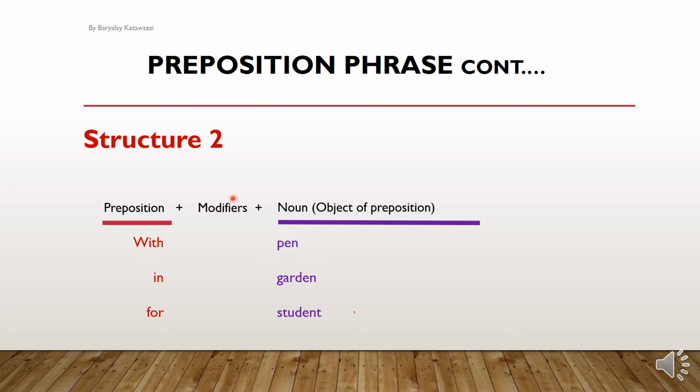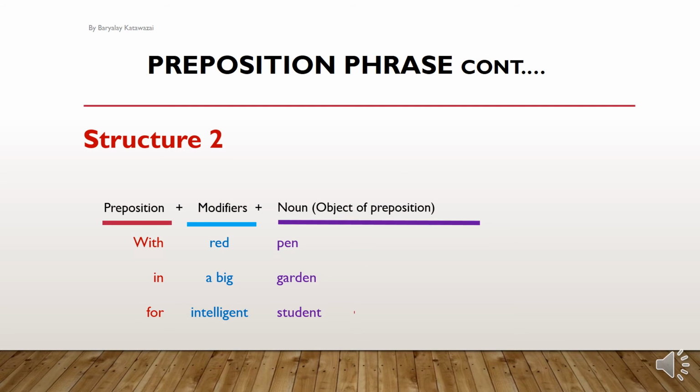Modifiers. Modifiers can be adjectives or adverbs. Like with red pen, in a big garden, for intelligent student. With a red pen. Got it? So we use modifiers between the preposition and the noun or pronoun.